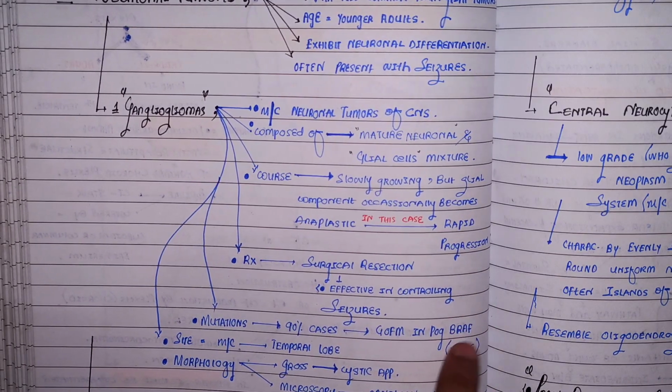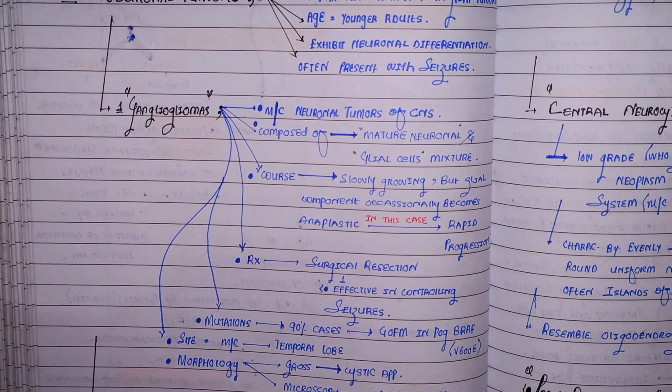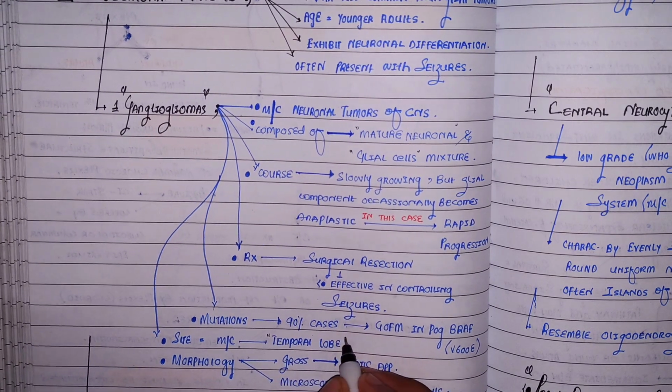Its activating mutation occurs, the gene gets activated, and because of its overactivation you develop this ganglioglioma. Where exactly in the brain? The most common site is the temporal lobe.